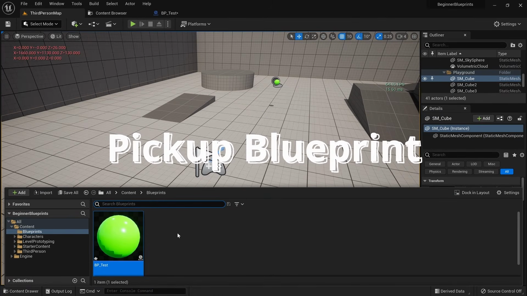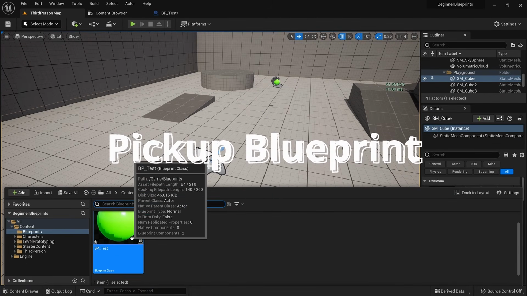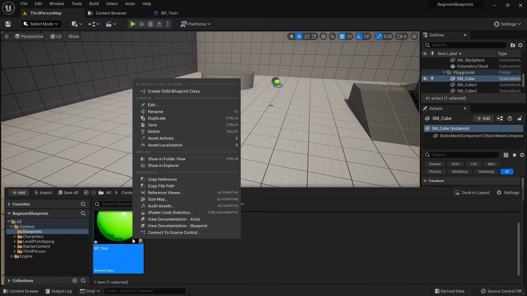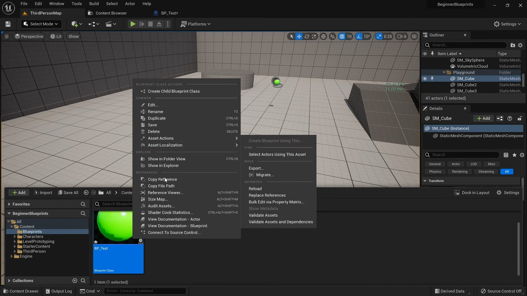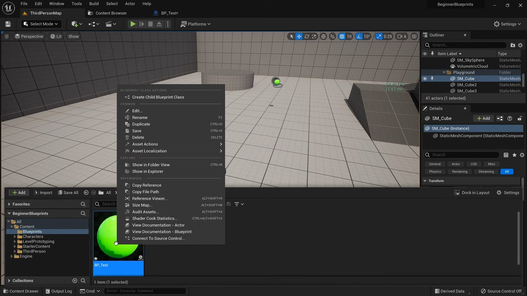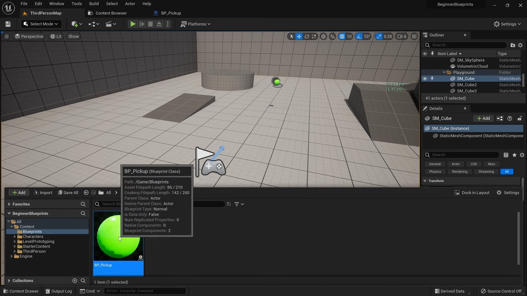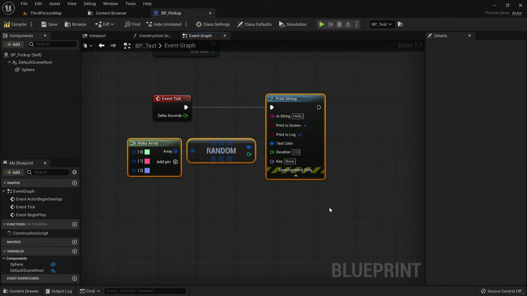Let's implement some very simple and common blueprints as examples to learn more about collision, how blueprints interact with each other, variables, and other things that you will often come across when working with blueprints. We want to use our BP test and turn it into a simple pickup. You can right click and select rename or just hit F2 to rename the blueprint. Let's now delete the print string after the event tick.